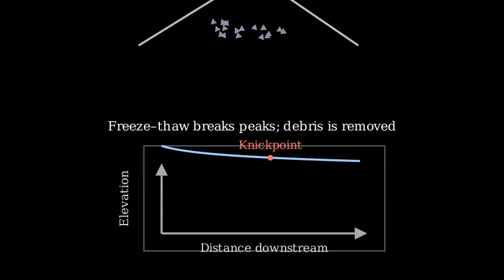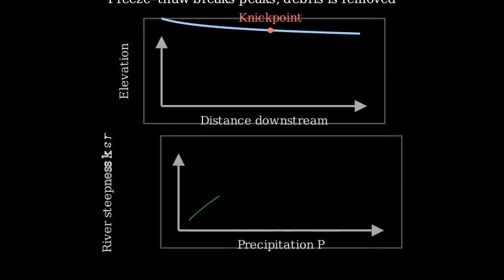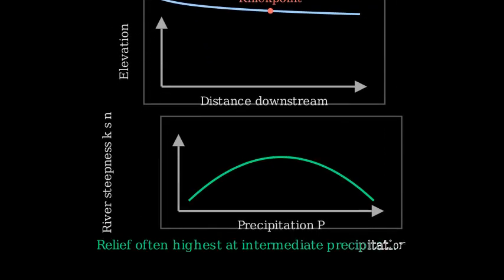Relief grows where uplift outpaces erosion, but climate modulates erosion efficiency. Across many mountain belts, relief can be largest at intermediate precipitation and lower in hyper-wet zones, where peaks are shaved by ice and landslides, and in very dry zones, where valleys fail to incise deeply.